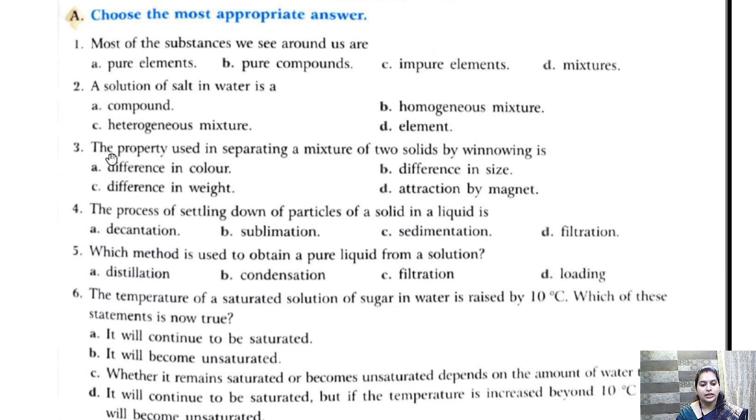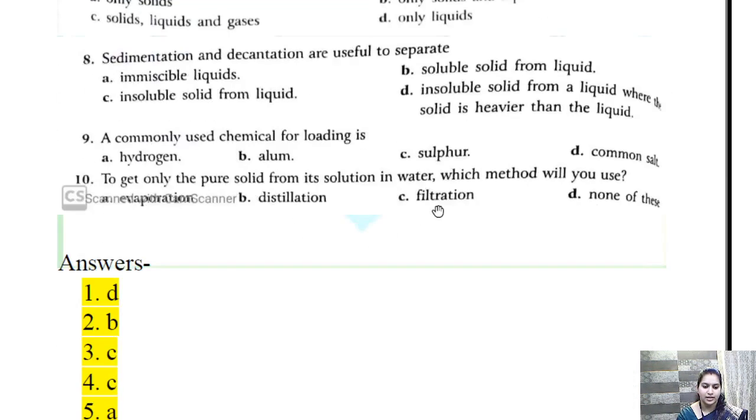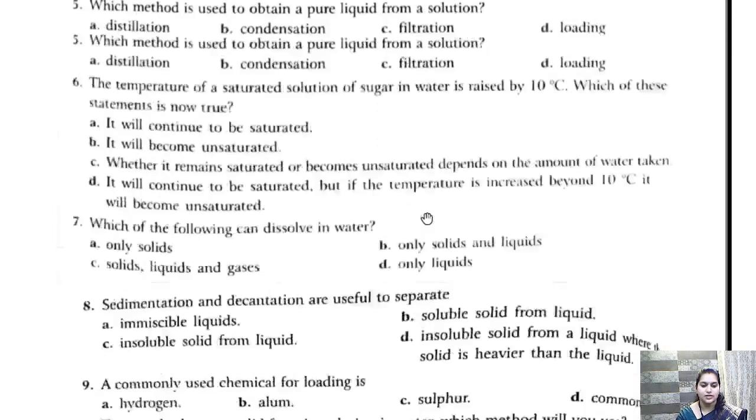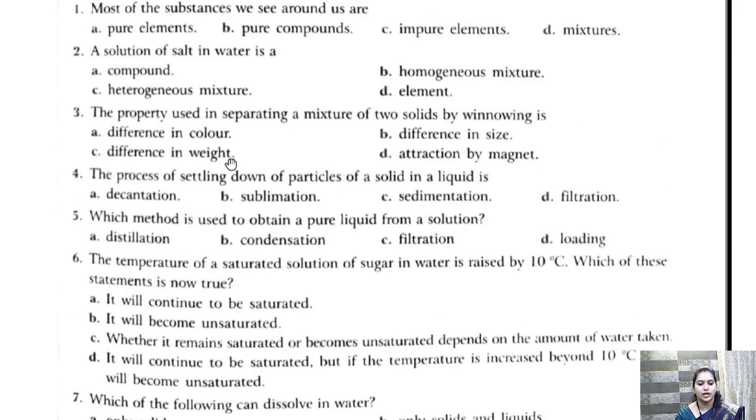Clear? The property used in separating a mixture of two solids by winnowing is? So they are asking the property. In winnowing, what do we do? It depends on the weight; the one with less weight will separate, and the one with more weight will separate. So it is, I think, the size is given. The answer is size. For question number 3, the answer is C, weight. Okay, so difference in weight is the answer. So by difference in weight, the solids can be separated by the process of winnowing.